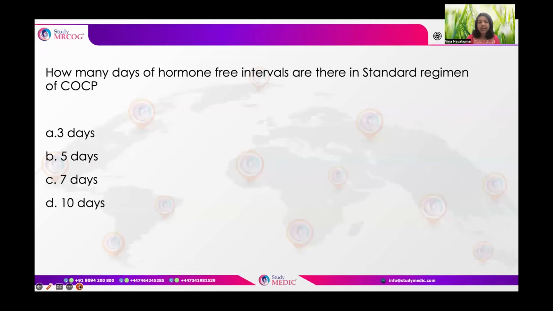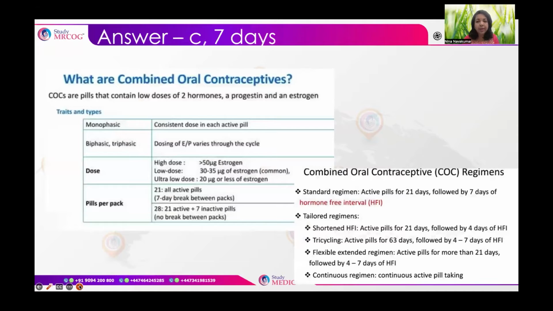Coming to the next question. How many days of hormone-free interval are required in a standard regimen of combined oral contraceptive pills? Just to know, there are basically two regimens available, the standard regimen as well as a titratable regimen. Among the options, 3 days, 5 days, 7 days, 10 days. It's a simple, easy question. So the hormone-free interval required for a standard regimen of the combined oral contraceptive pill is 7 days. A 7 day pill-free period is required to have bleeding occur, and then we can start upon the new pack.